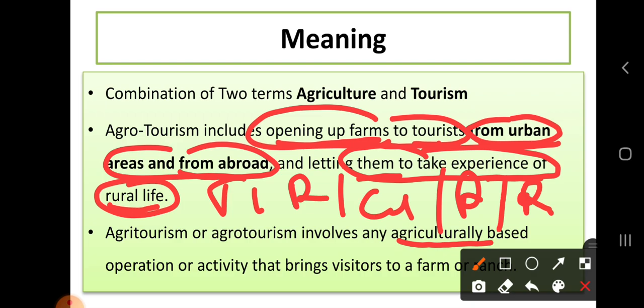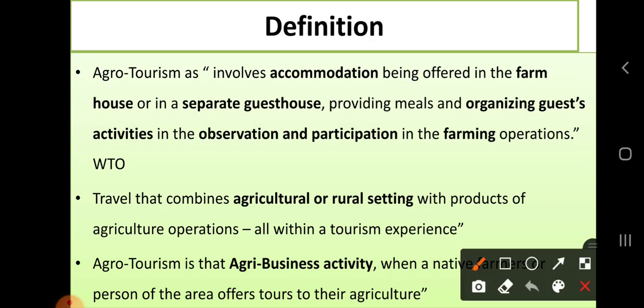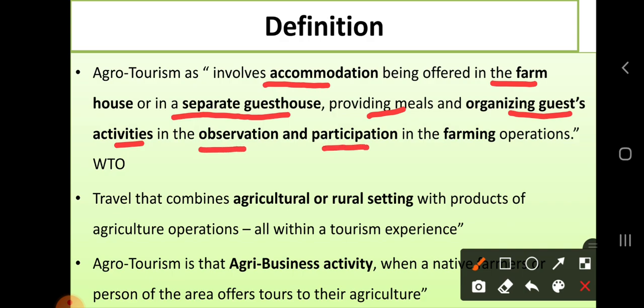Now we'll see various definitions for agrotourism. As per the WTO, agrotourism involves the accommodation being offered on the farm or in a separate guest house, the providing of meals, and organizing guest activities, observation and participation in the farm operations. That is agrotourism.